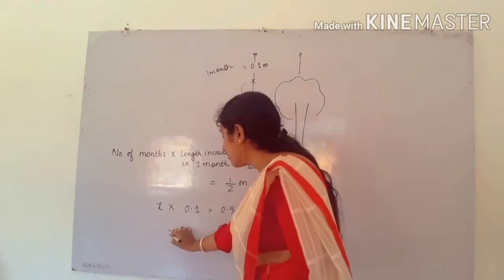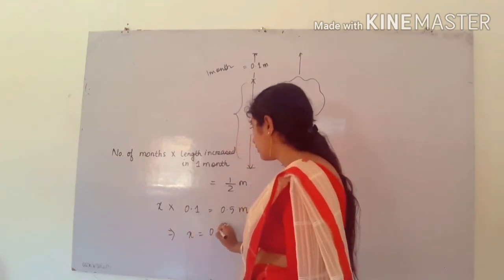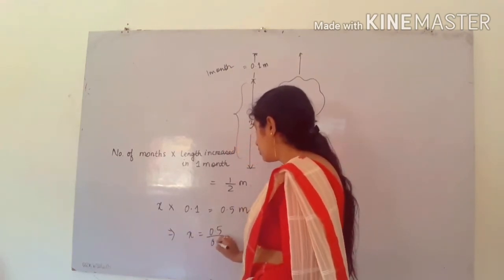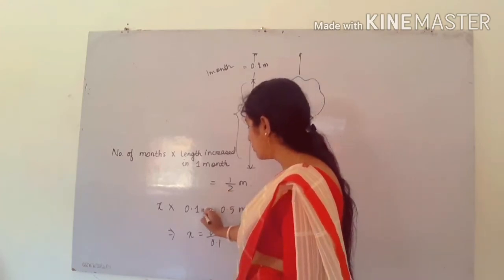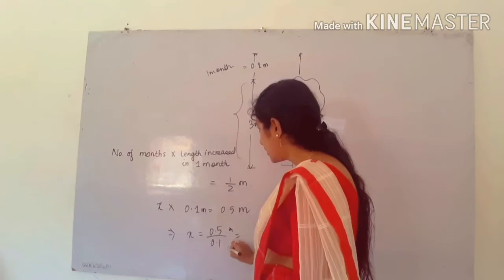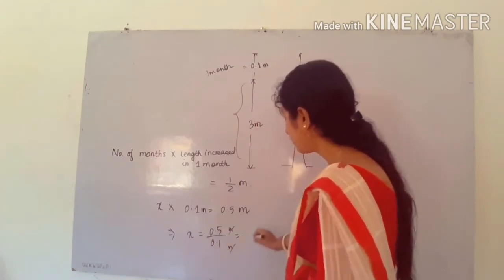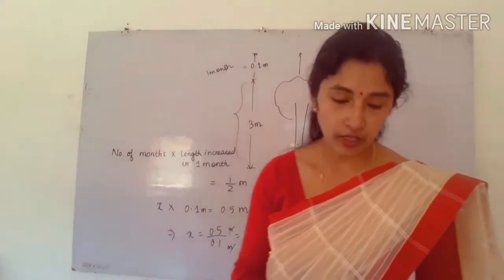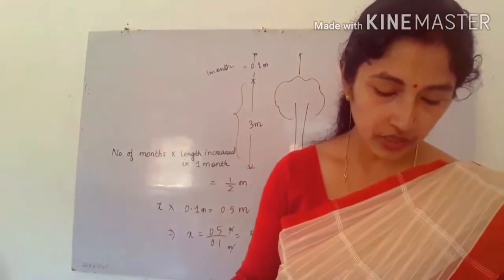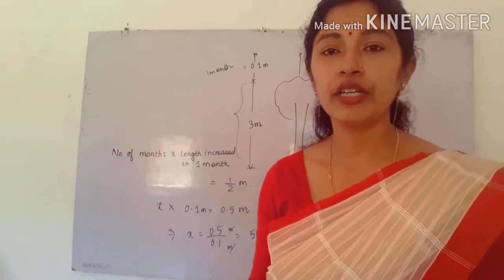So x is equal to 0.5 divided by 0.1. So we will get the answer as 5. See, it is also in meter, so meter by meter will get cancelled, and 0.5 by 0.1 you will get 5. So 5 months, after 5 months the tree will be 3.5 meter tall.